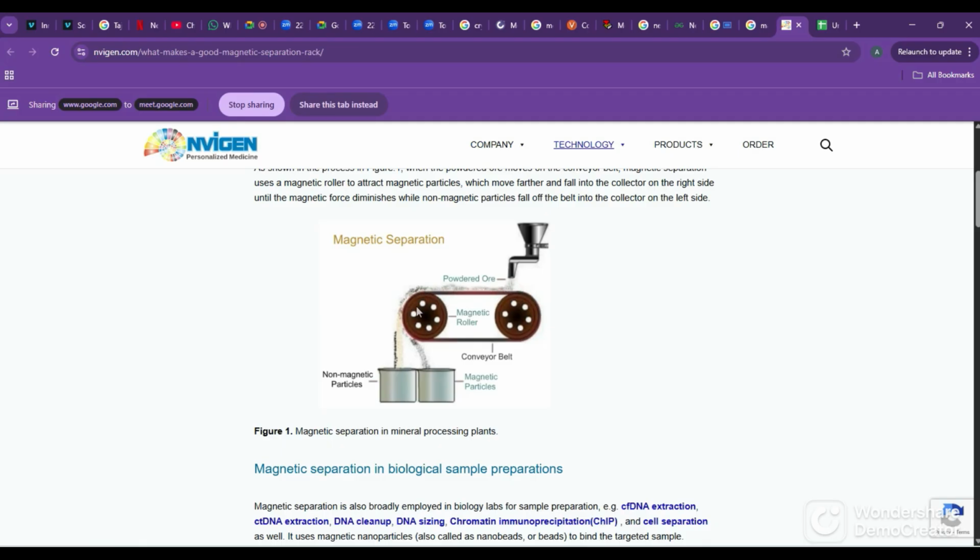This generates kinetic energy for both of them. To be able to come and fall, it generates the energy. That is why this belt is required. So a non-magnetic particle, when it comes here, it simply flows and falls away from the wheel, and it falls into this container. The magnetic particle goes with the wheel till the last point and then drops into another container known as magnetic particle.